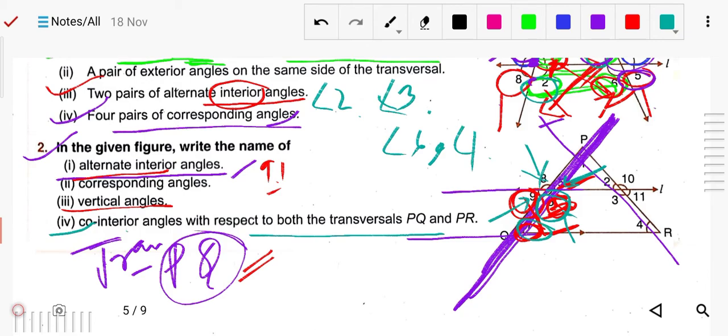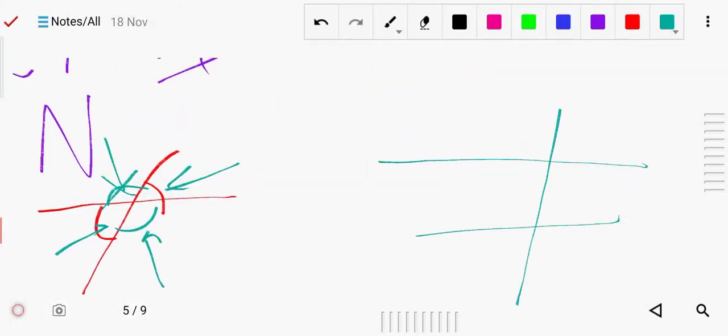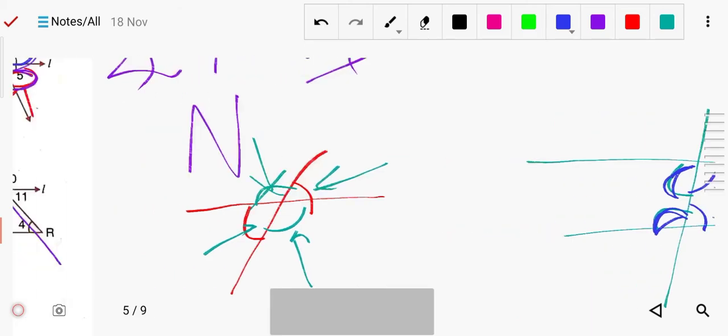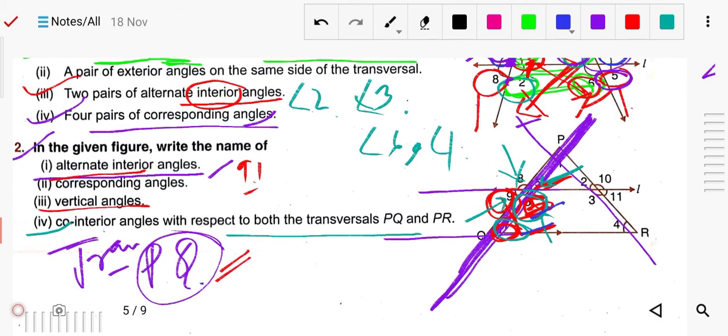Co-interior means that with the transversal line, the angles lie on the same side and are interior. So 6 and 7 are the co-interior angles. This is what we have written for the transversal line PQ.